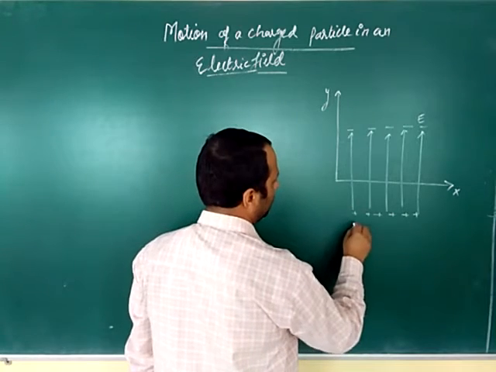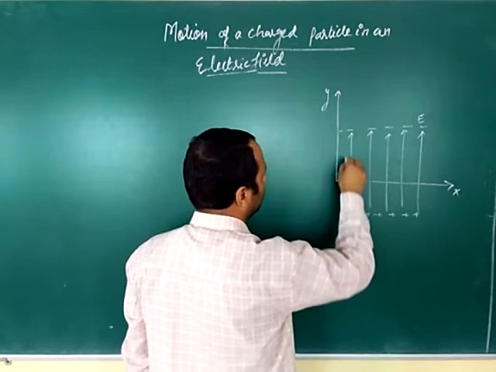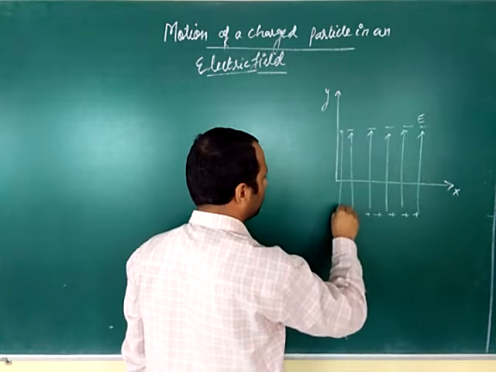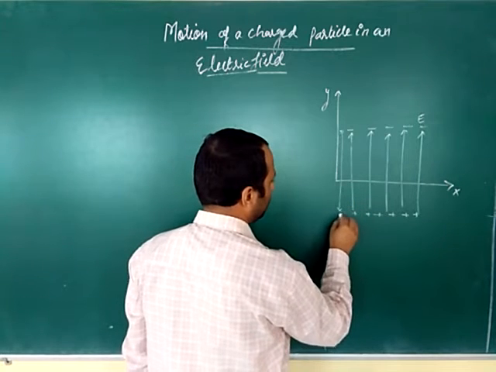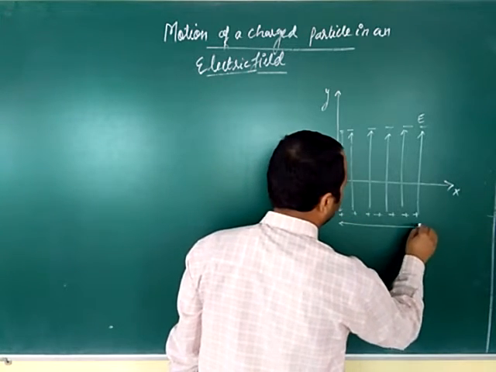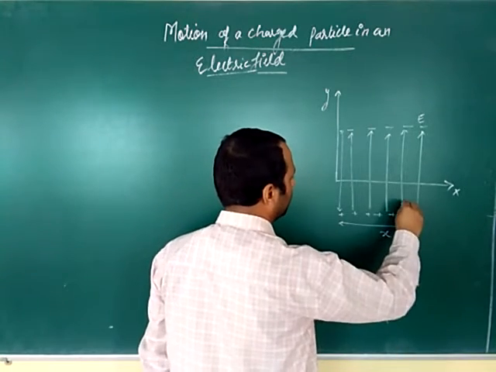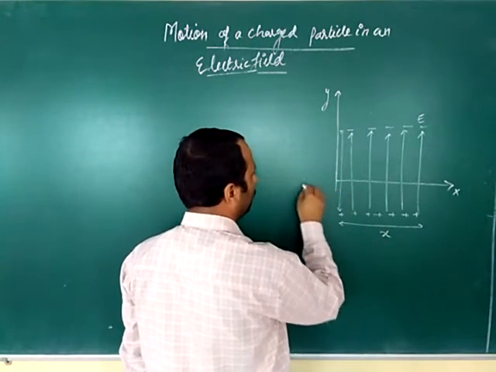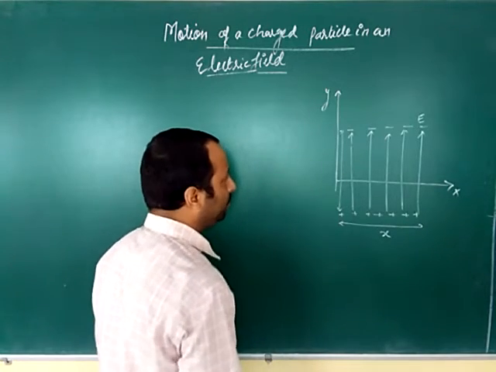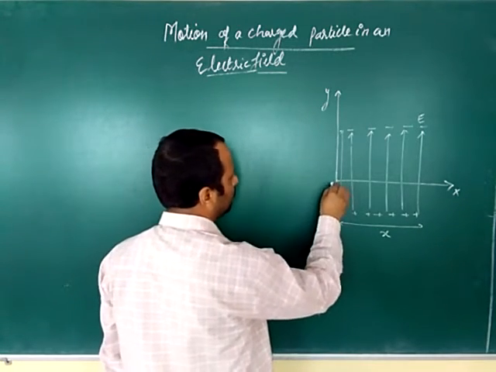See, this is the region of the electric field. This is the origin.